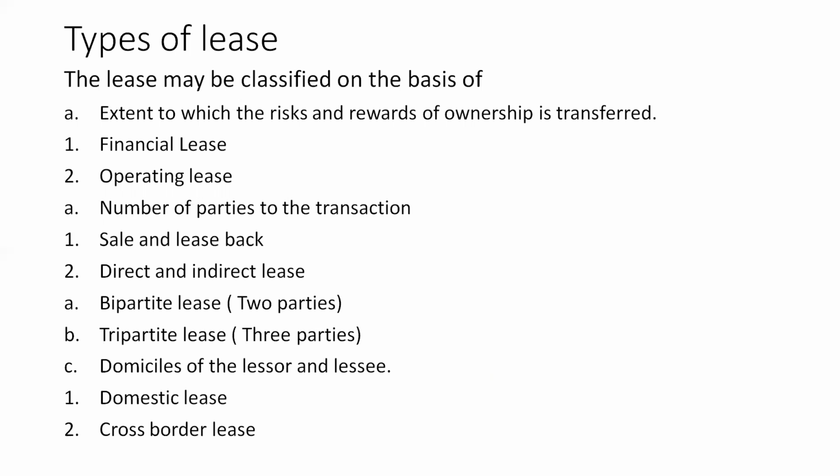Depending on the sale and lease back, in the sense that the product is sold to somebody. What I do is, I buy this, being a user, I know which asset is necessary for me. Suppose, for example, a sugar industry wanted a particular crushing machine, and it is used only by the sugar industry.